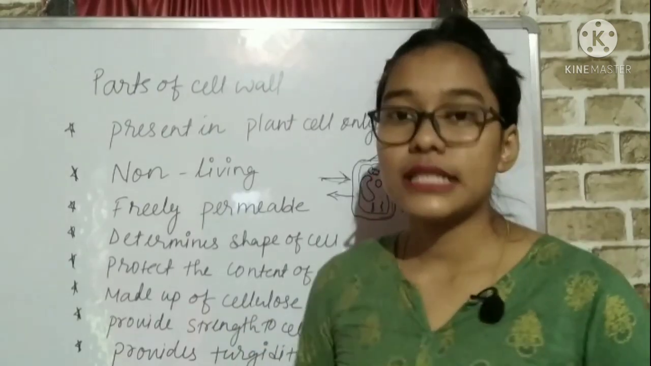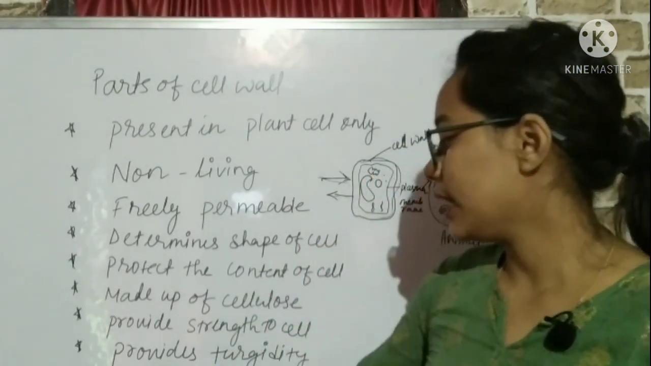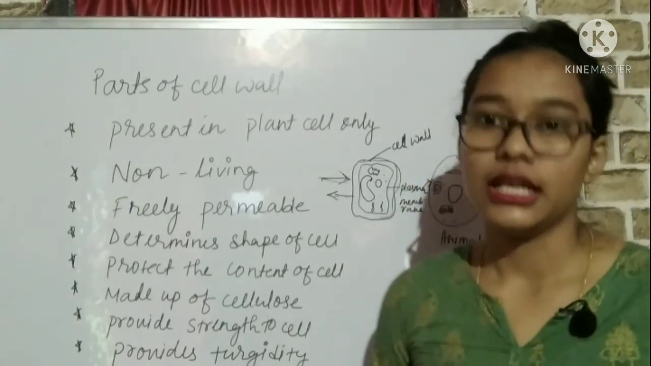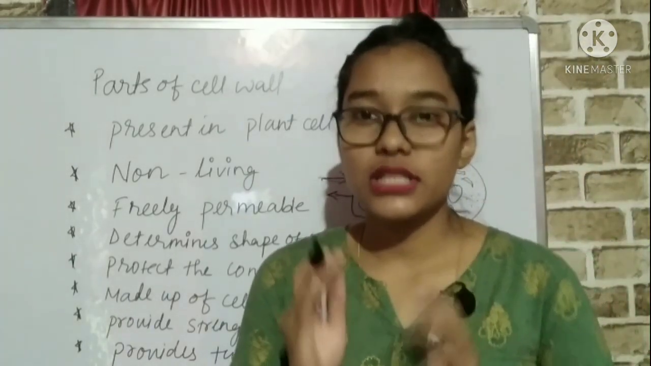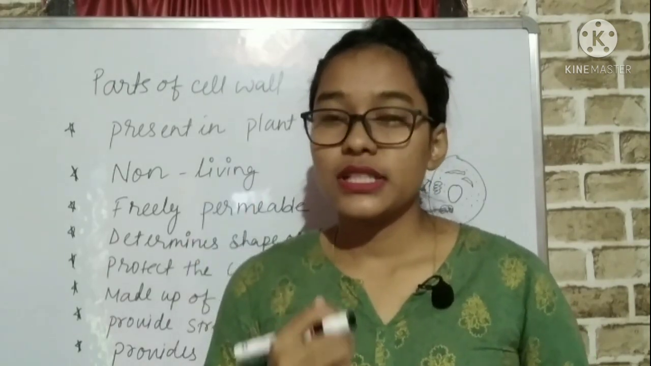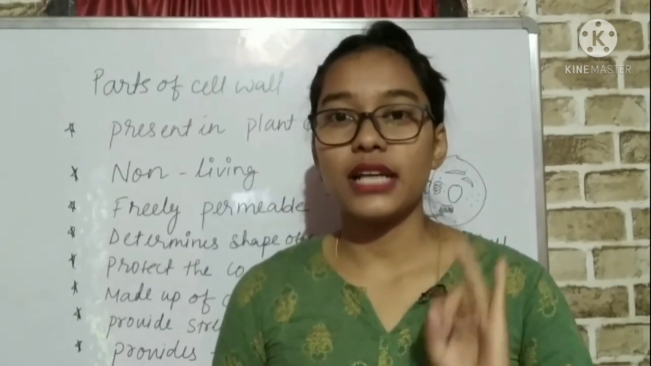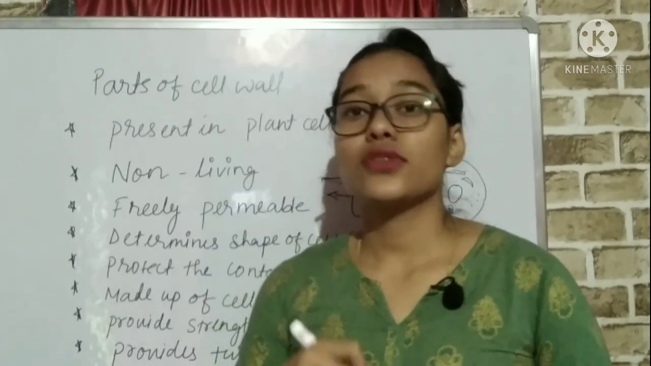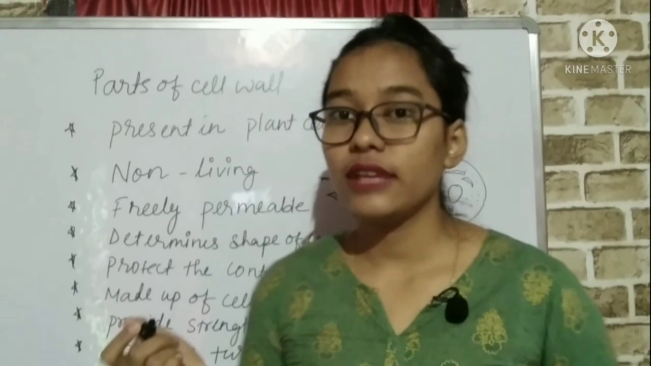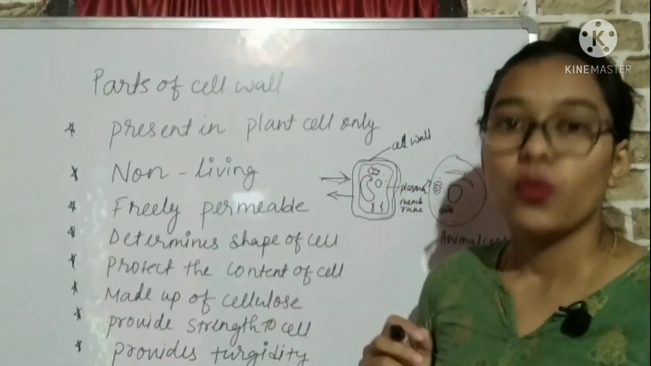It provides strength to the cell. And it provides turgidity. Now, what do you mean by the word turgidity? In the previous video we discussed three types of solution: hypotonic, isotonic and hypertonic. If the solution is hypotonic, then what happens? The cell swells up. It will take up the water.